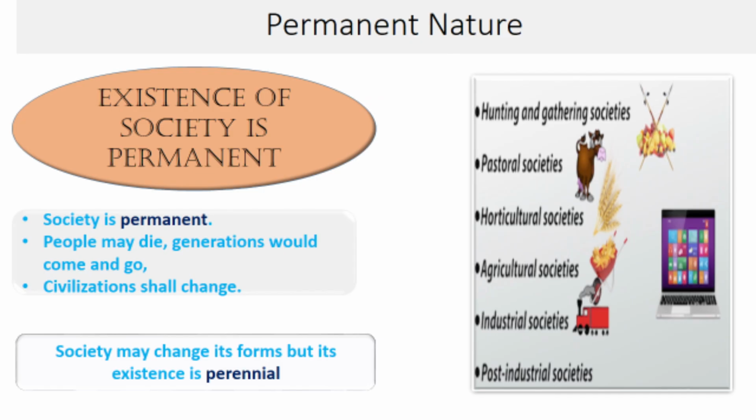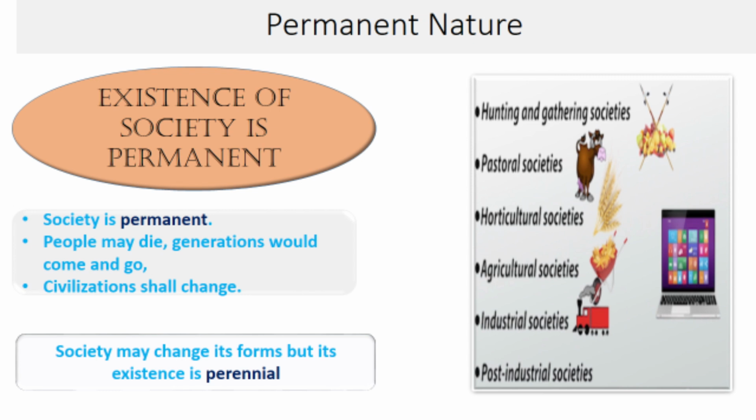The fourth characteristic is permanent nature. It is true that society is not a temporary aggregate of individuals. This means that society has always existed. It could be hunting societies, pastoral societies, horticultural societies, industrial societies, or post industrial societies. Generations will come and go, but societies in different forms shall continue to exist because its existence is perennial.